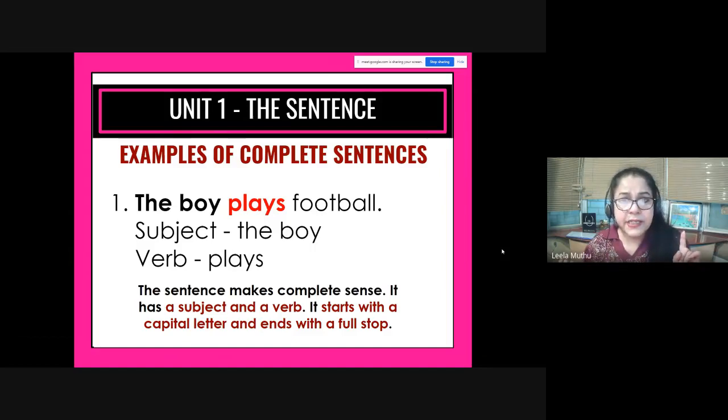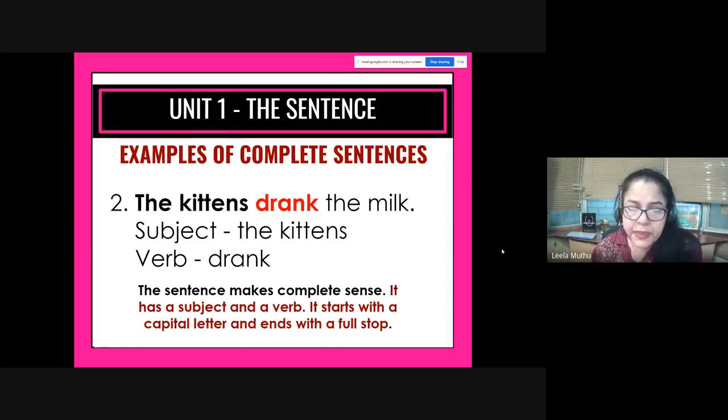Even before you added football, it made complete sense, but now we've added football, we put a full stop, it makes complete sense, and it has a subject and a verb in it. Okay, the kittens drank milk. Now, what is the subject of the sentence? The doer of the action of drinking milk are the kittens. It's the subject. What's the verb? Drank. Okay. So the kittens drank the milk, full stop.